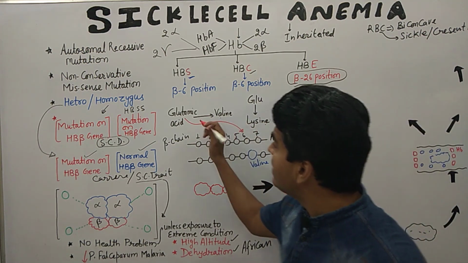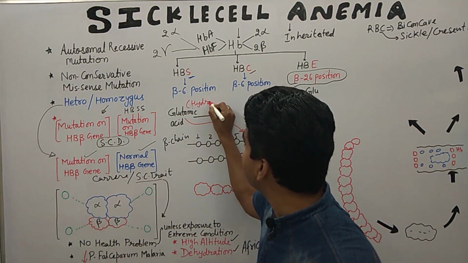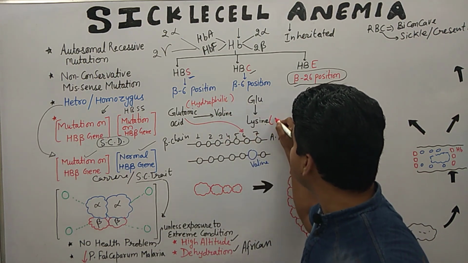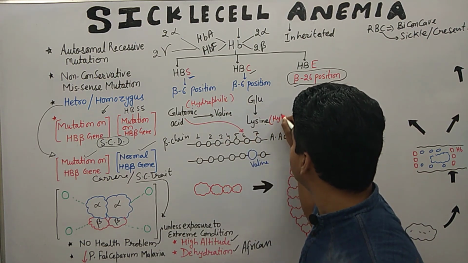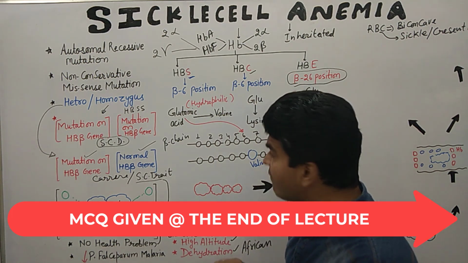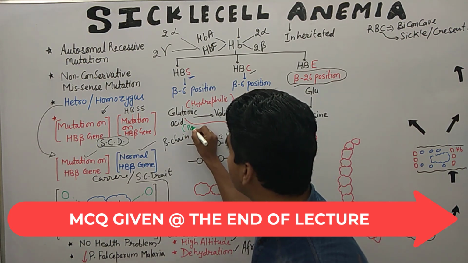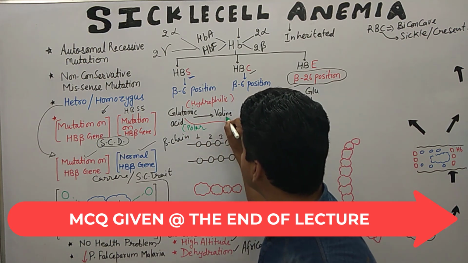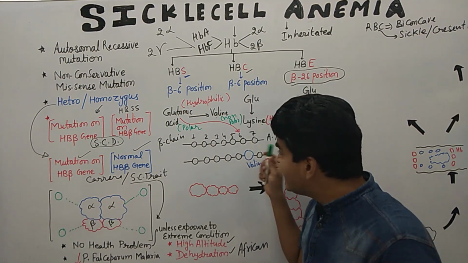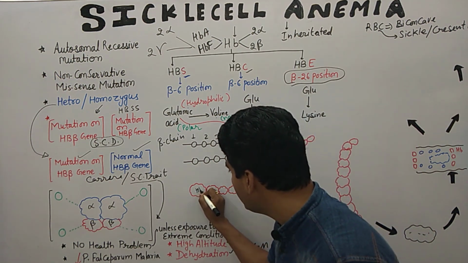So understand, glutamic acid is hydrophilic in nature, but valine is hydrophobic in nature. There is a change in the polarity. Here we have polarity, and here we have non-polar. Clear everyone? So due to the change in the polarity, what happened to our hemoglobin?